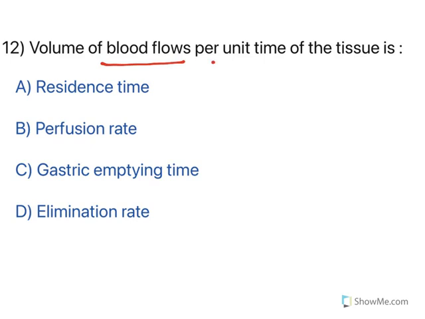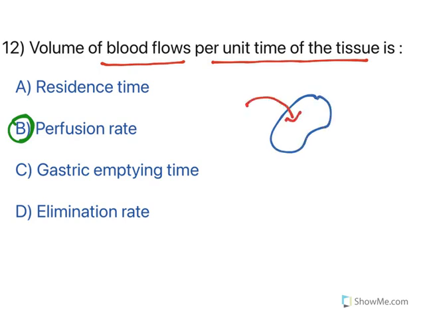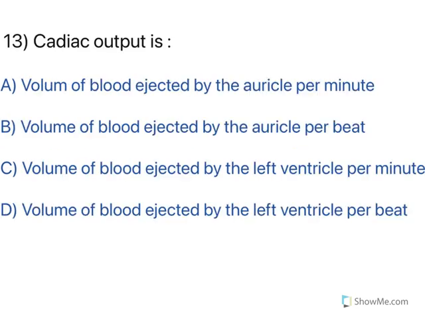Volume of blood flows per unit time of tissue is known as perfusion rate. So there is a particular organ, and to that how much amount of blood flows is known as perfusion rate per unit time. Now resident time means how much time a particular thing is retained in a tissue. Gastric emptying time means how much time it takes to empty the gastric contents. Elimination rate is how much time it takes to eliminate that particular drug. So here the option B, perfusion rate, is the answer.